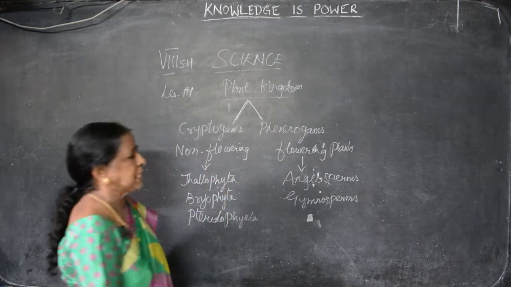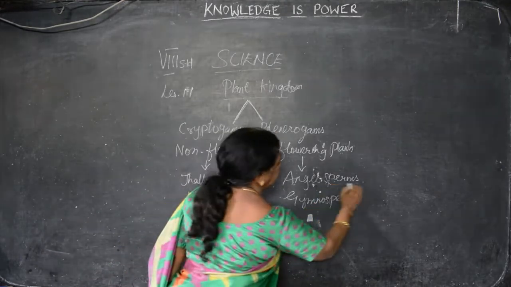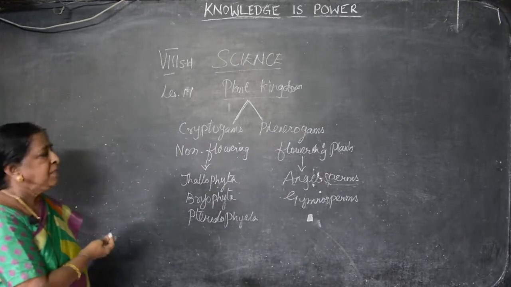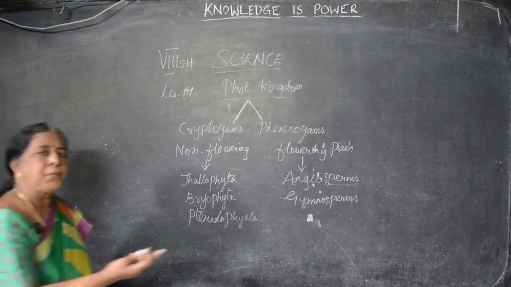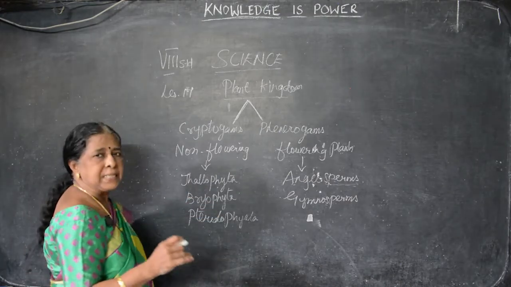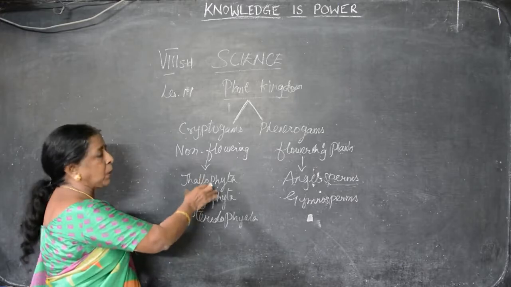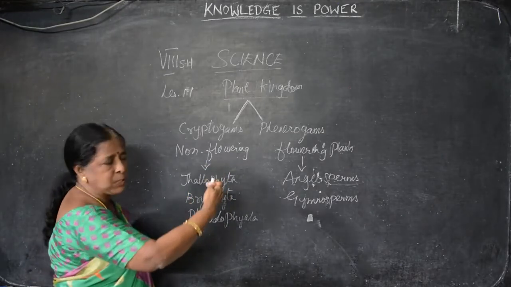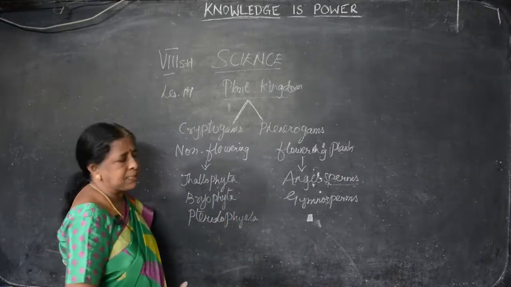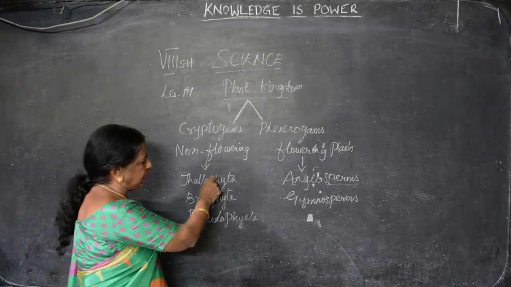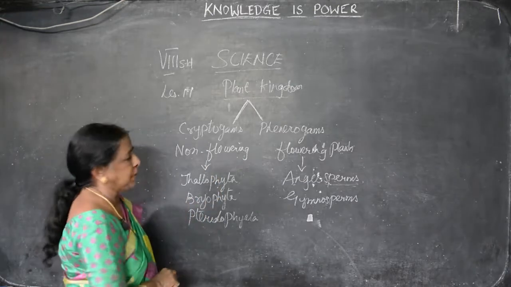So, by the names itself, sperms means what? Seeds. They produce the seeds and thus they produce the flowers. Here there is no seeds. We cannot differentiate them into roots, stem and leaves. There is no proper differentiation. That seems to be in this Thalophyta. It is the green color plant. Step by step, gradually they show the characteristics. This is Thalophyta, then Bryophyta, which is better than Thalophyta, then Pteridophyta, which is better than Bryophyta.